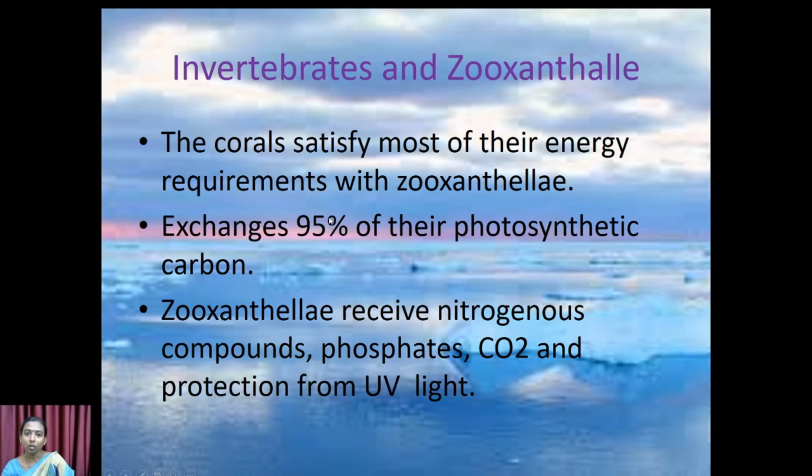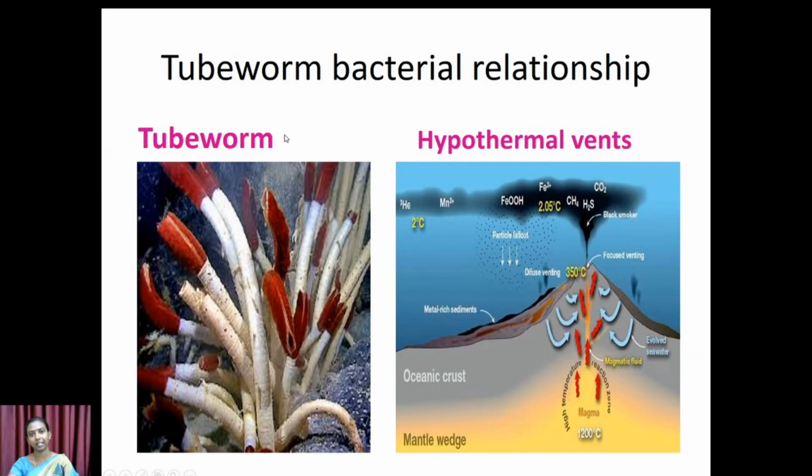So here also this becomes an obligatory relationship, because if the invertebrates and zooxanthellae are separated, definitely they cannot survive. The invertebrates do not have the ability to exchange the gaseous substances present inside the cell, which is performed by the zooxanthellae, and the zooxanthellae obtain nutritional sources and also protection from UV light with the help of the invertebrates. And here is the final example.